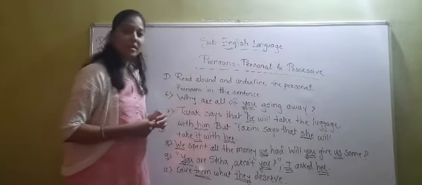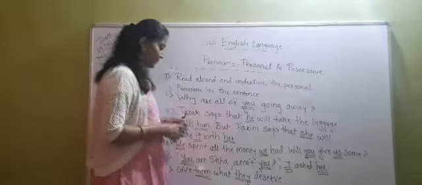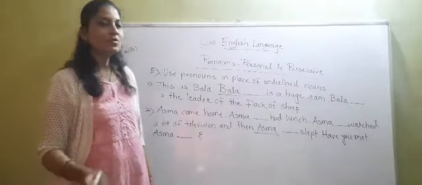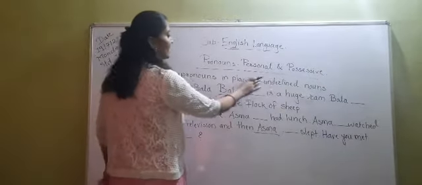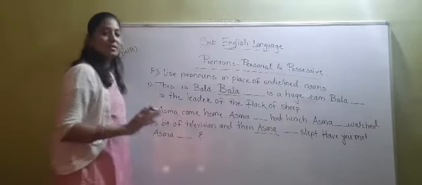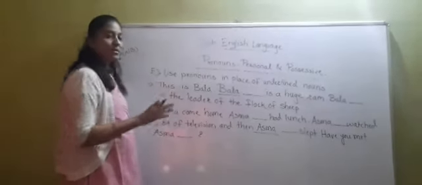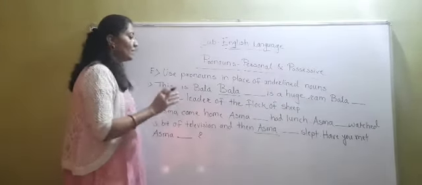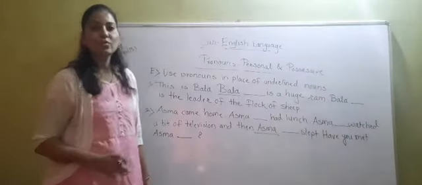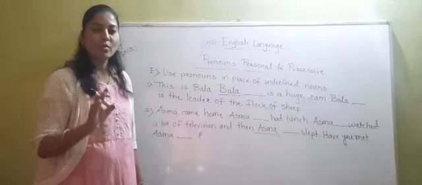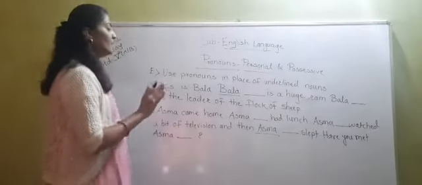Now question number E. Now students see question number E. Use pronouns in place of underlined nouns. Now some nouns are given here and they are also underlined. And some place is given beside that noun and you have to use pronouns there. Proper pronouns for the nouns.